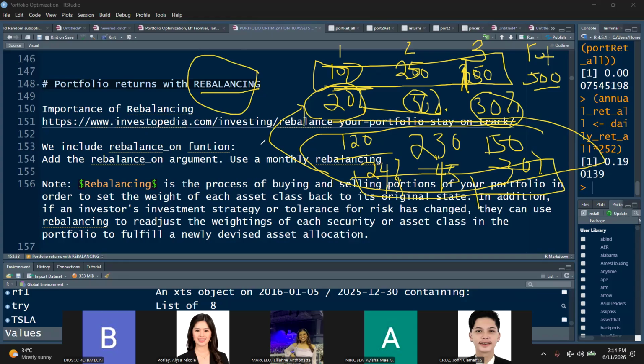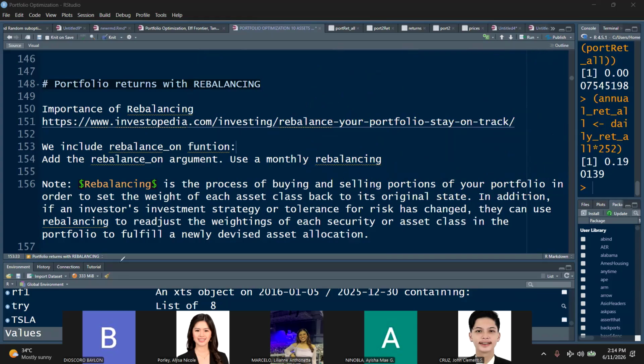So, a very important concept. I gave you a reference from Investopedia. There are other references too. Please check and read this, because we're going to need this information later on. Clear? All right, it's almost time.